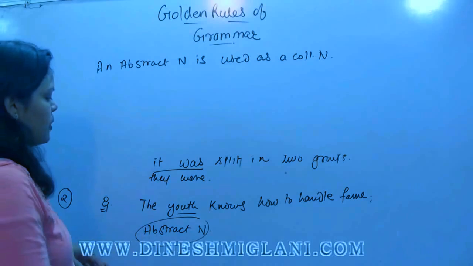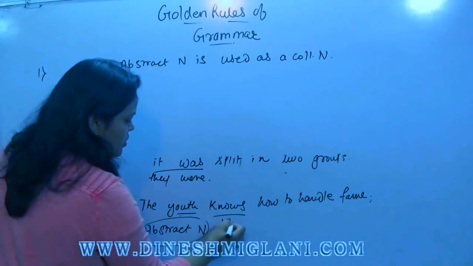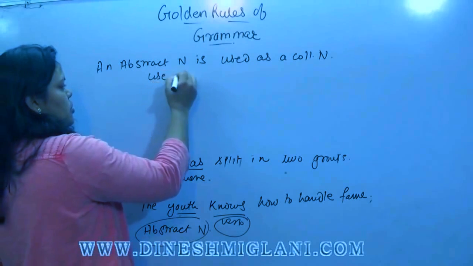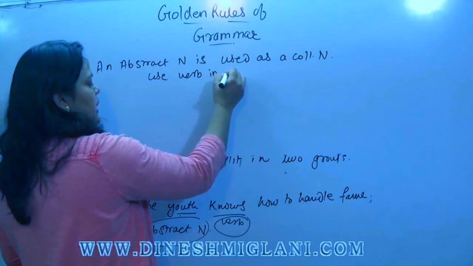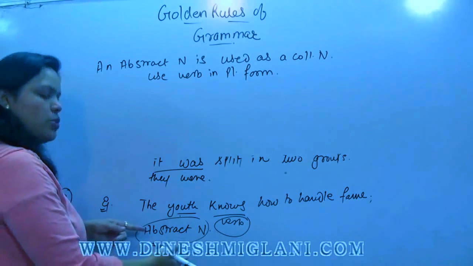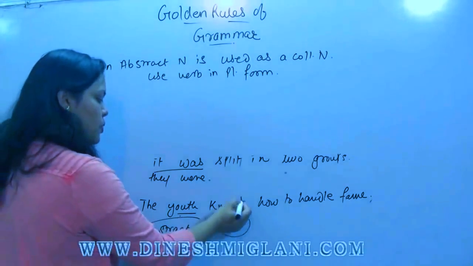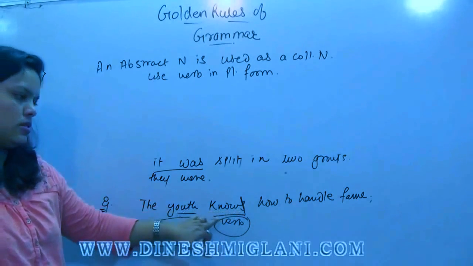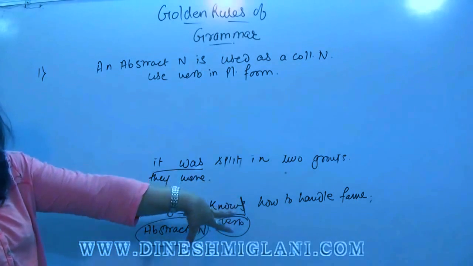Now what happens? The verb should be used in plural form. Use verb in plural form. So what correction we should make here? The youth know how to handle fame. Knows is single form, know how to handle fame.